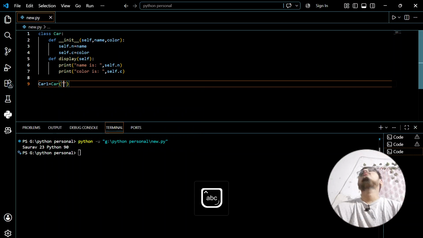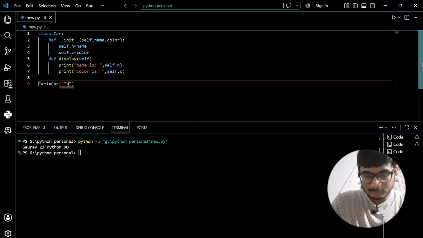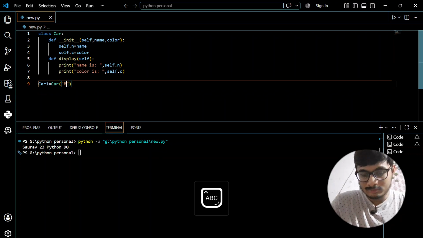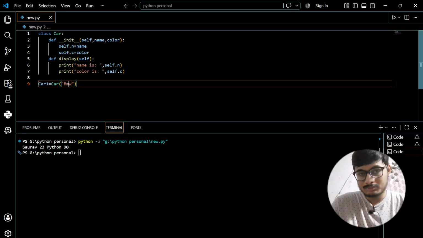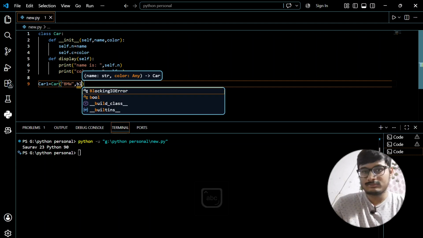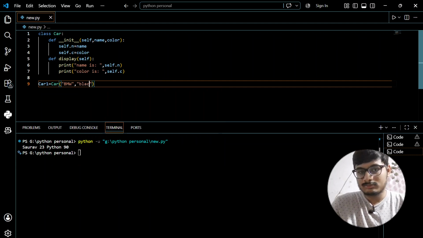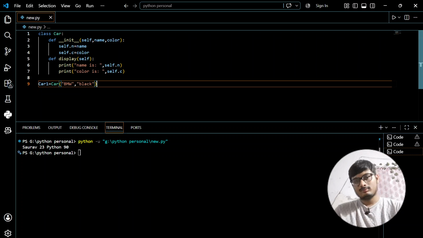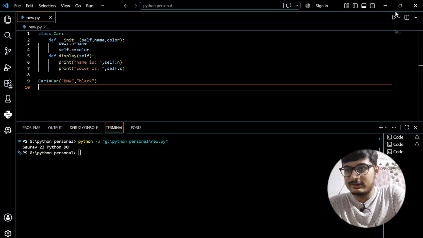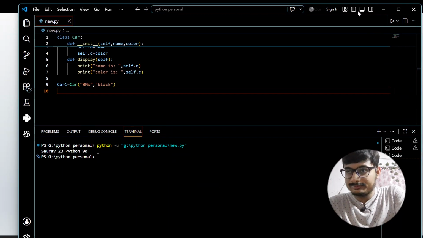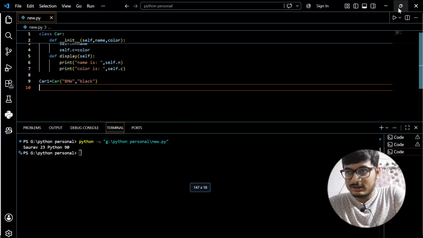Its name is BMW and color is black. Now, let's just run this code.